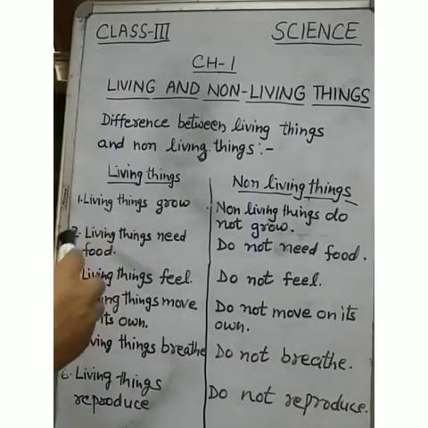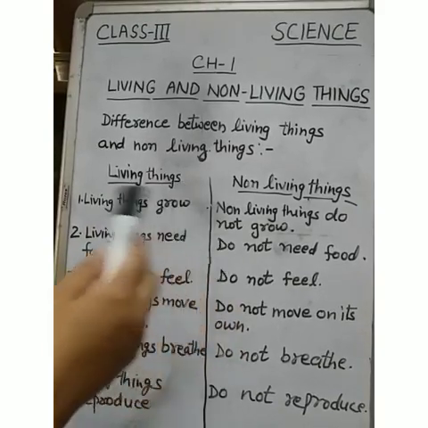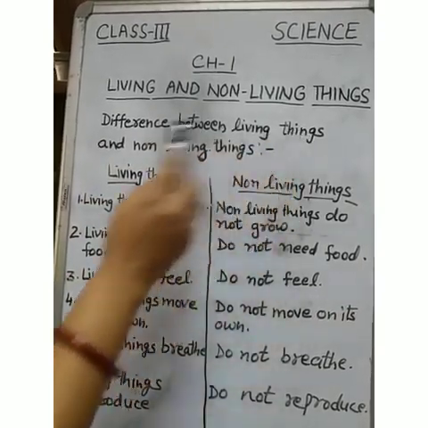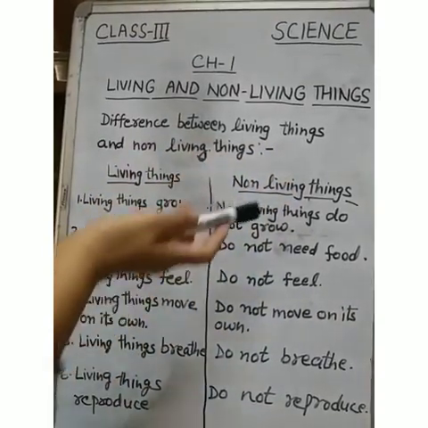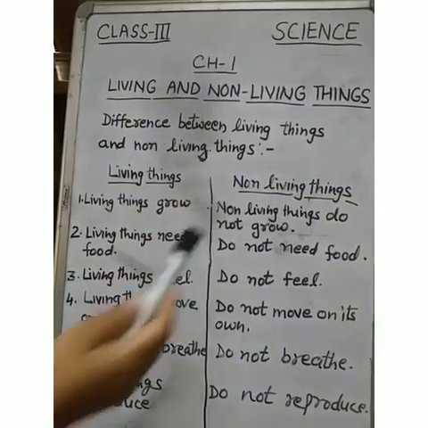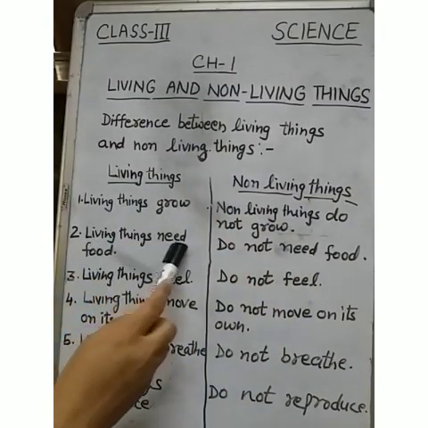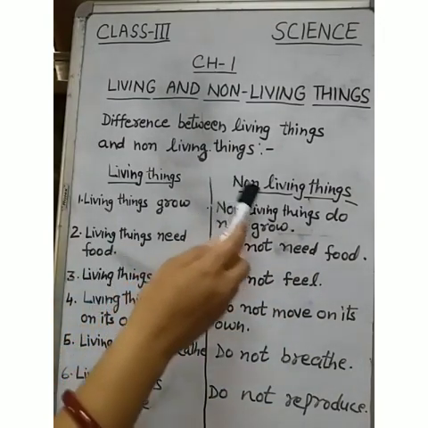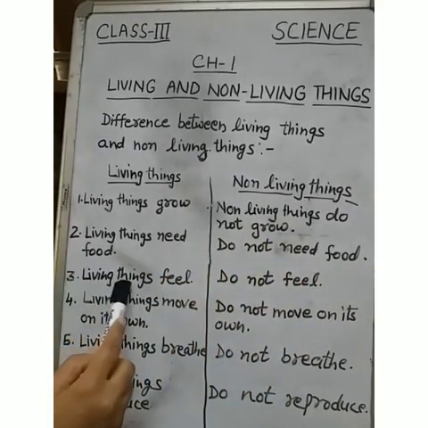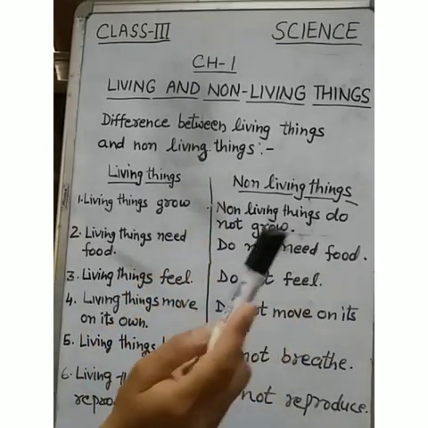So students, as we know the features of living things, on the basis of that we can differentiate between living things and non-living things. What have we learned? Living things grow, while non-living things do not grow. Living things need food. Non-living things do not need food. Number 3, living things feel. Non-living things do not feel.